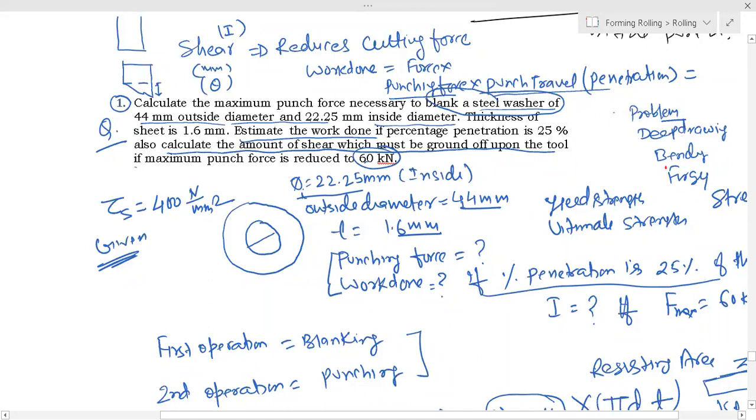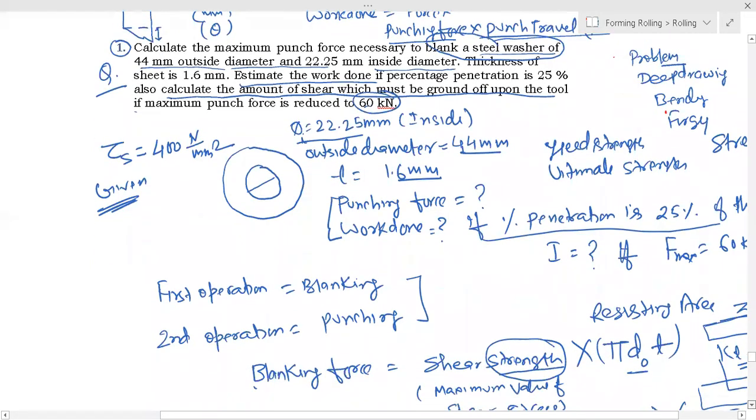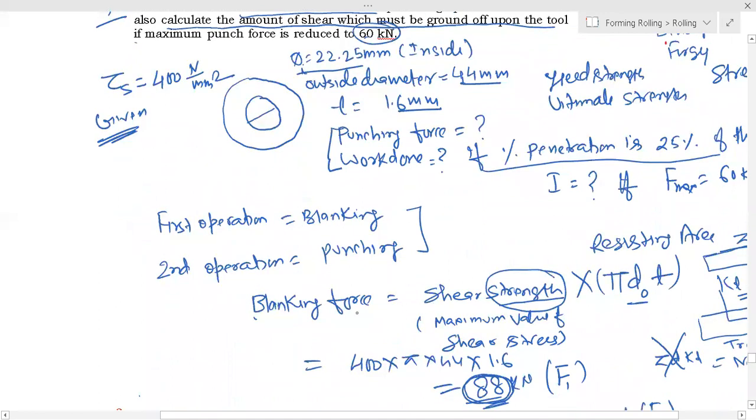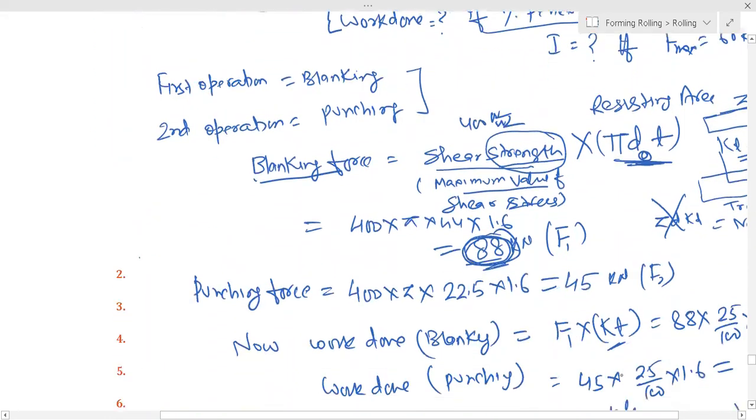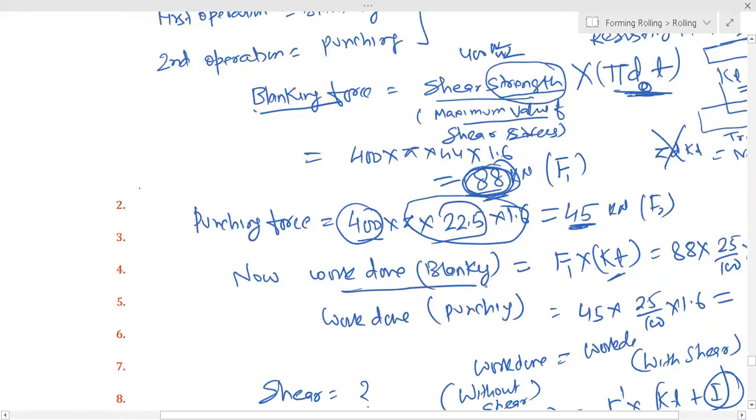So what we did: the first operation is blanking, which we already discussed. The blanking force will be the shear strength times the blanking area, pi d, where you have to take the outer diameter. The maximum shear strength was given as 400 Newton per millimeter square. So we got 88 kilonewton. Then the punching force is again strength times this area, with the smaller diameter, this one you have to take. We got 45 kilonewton. Then work done is blanking force times the distance, the punch travel.